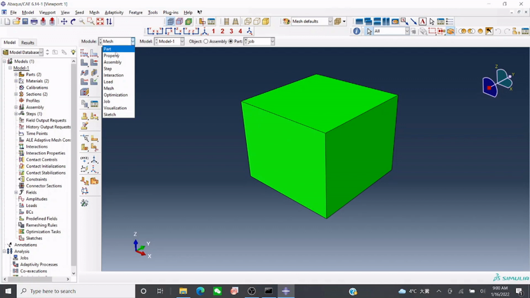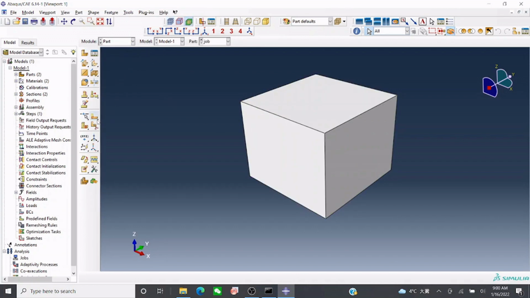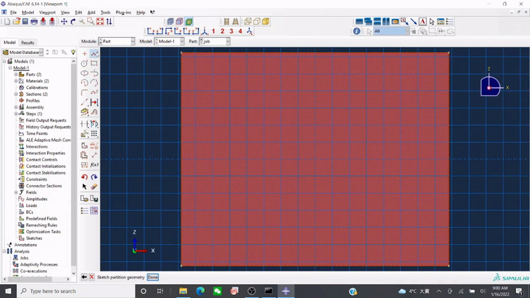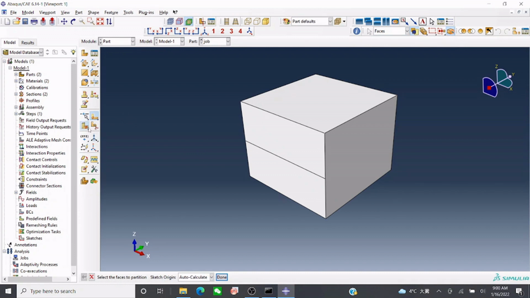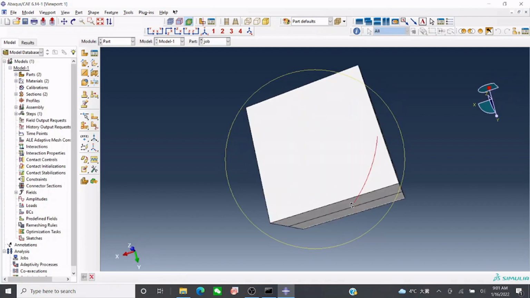So first you go to Part again, divide this into two parts, press done. Now I want to divide this into two parts along this direction. Okay, now the partition is created. You can see now it is divided into two parts, right?